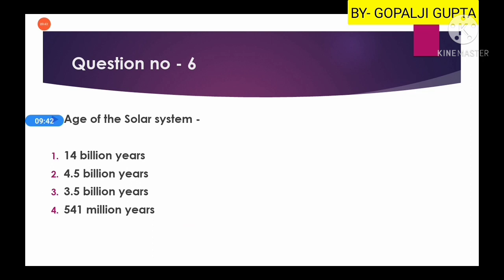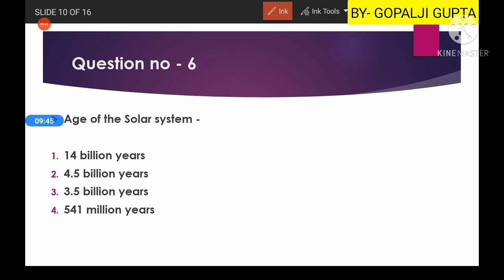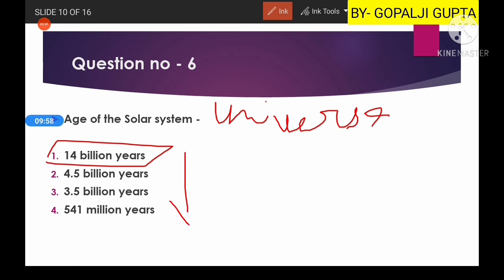Another question is, what is the age of the solar system? There may be some confusion about the solar system and the universe. If we talk about the age of the universe, that is 14 billion years. I have arranged the options in a certain manner.